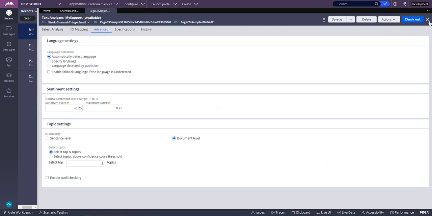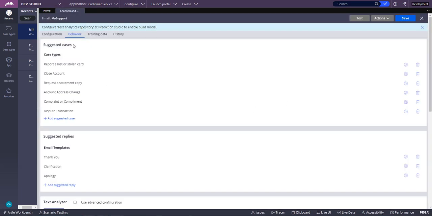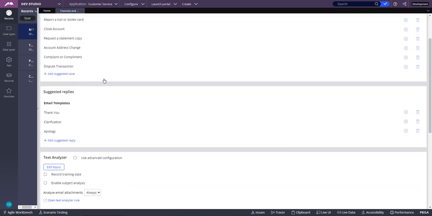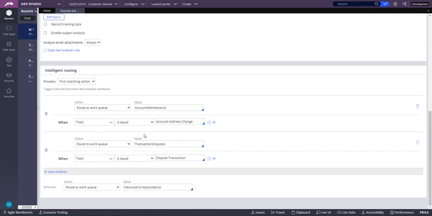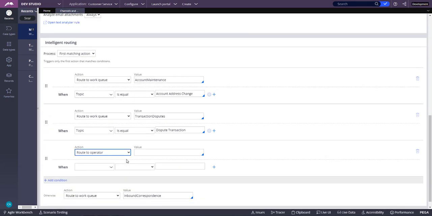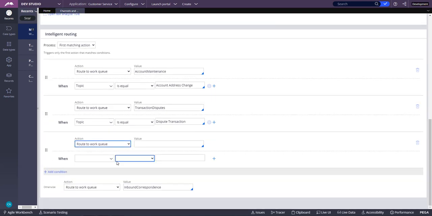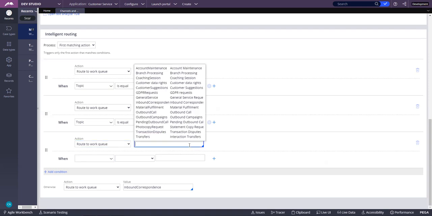Let's close this one out and go back to our behavior. Under the behavior, we already have this intelligent routing. Let's go ahead and create a new route. We are going to add a condition, route to work queue, and say general support.